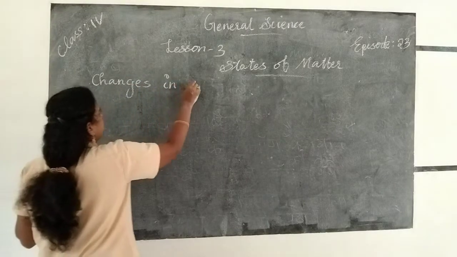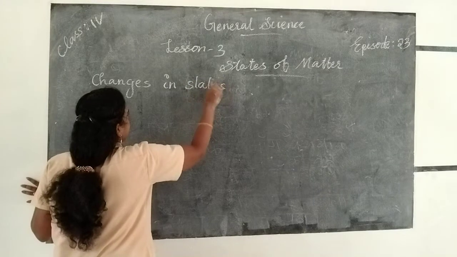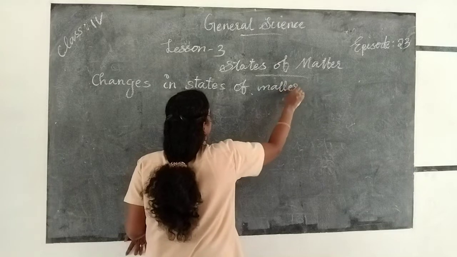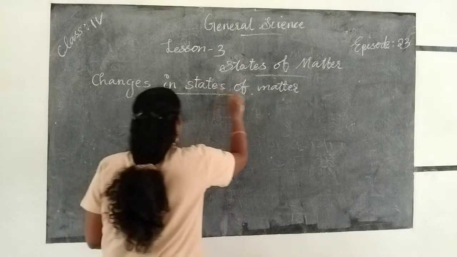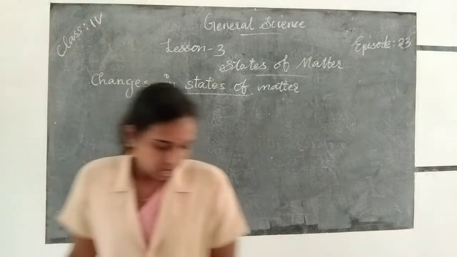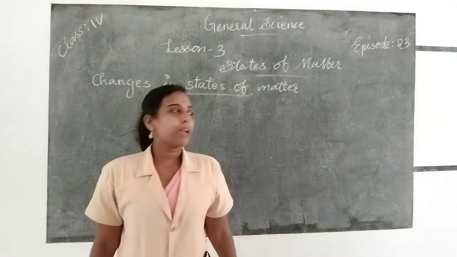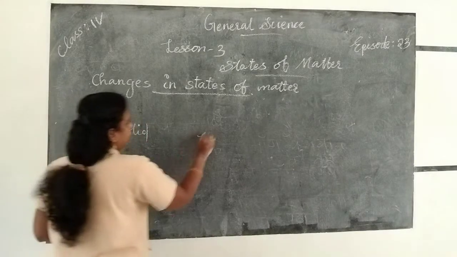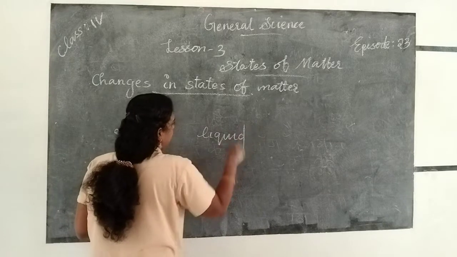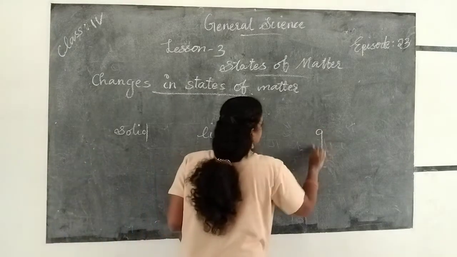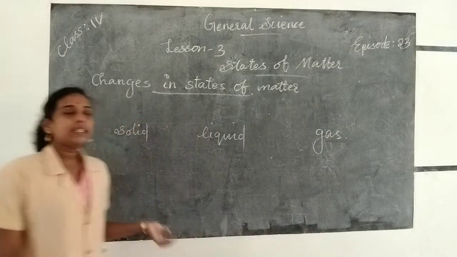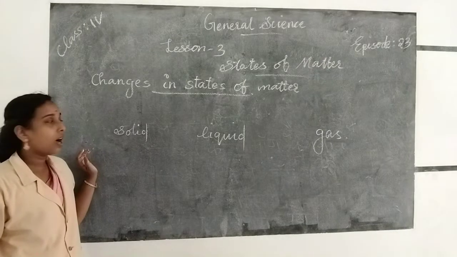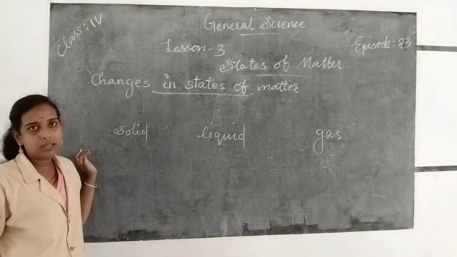Changes in states of matter. So the states of matter are solid, liquid and gas. These are the three states of matter, and we can convert one state into another by heating or cooling.